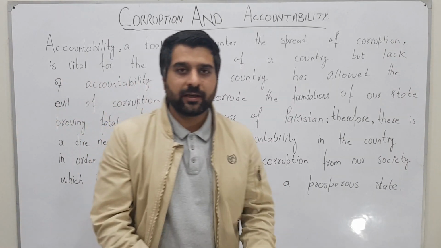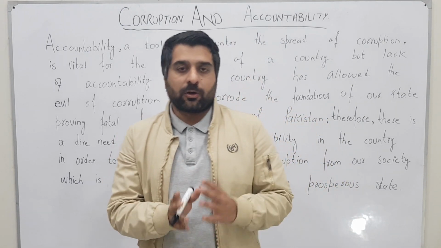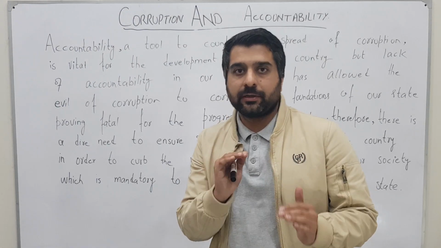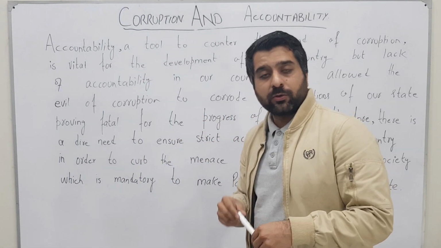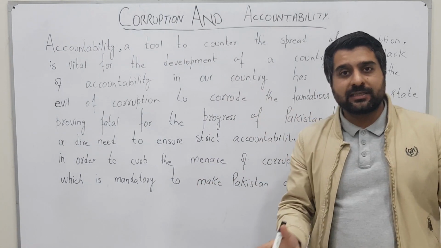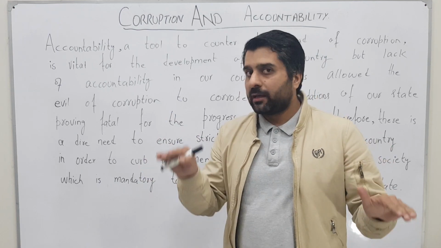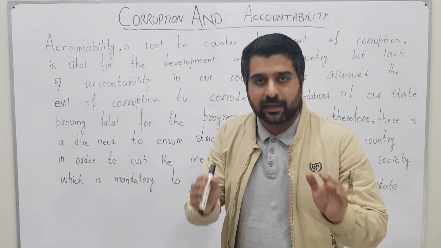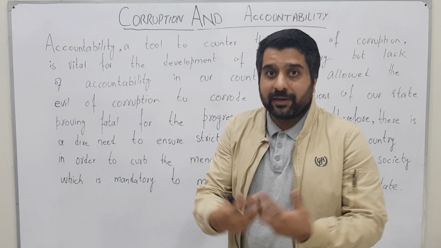Hello everyone. Today we are gonna discuss the thesis statement of a topic in which we have to cover two different dimensions. For example, today we are gonna discuss a thesis statement on corruption and accountability. You can see that in this thesis statement we have to give equal weightage to corruption and accountability, and we have to take them together. So let's see. I will read it for you, and after that I will explain its composition.